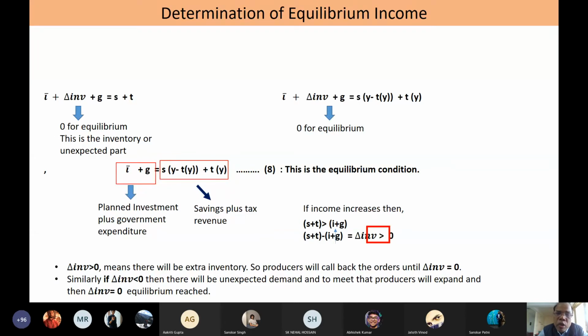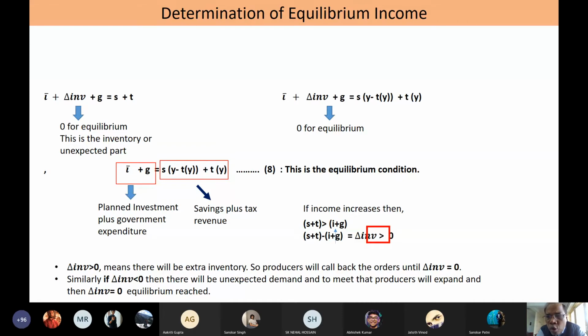So if S plus T is greater than I plus G, it would imply Y is greater than C plus I plus G in the planned sense. What does it mean?